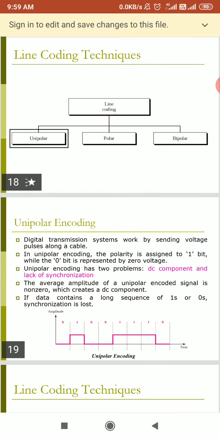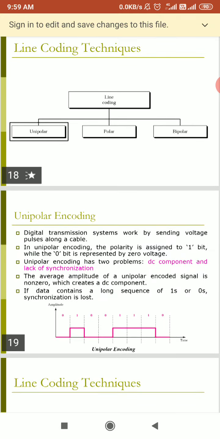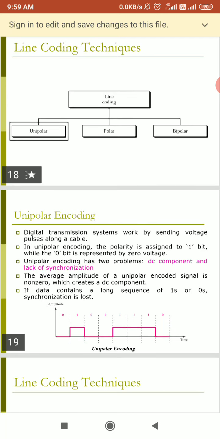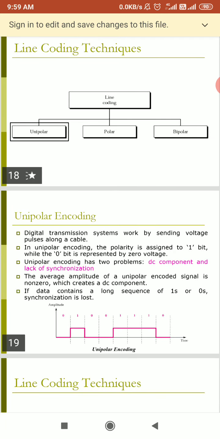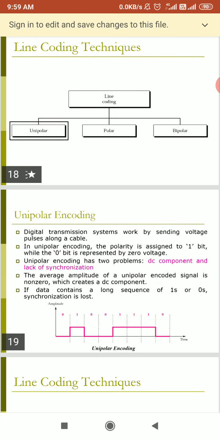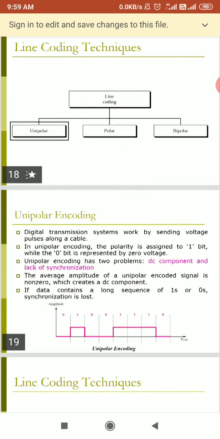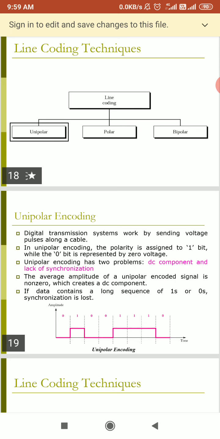So here we are saying unipolar is having a DC component which is undesirable. Also it will have lack of synchronization. The average amplitude of a unipolar encoded signal is non-zero, which will create a DC component, which is undesirable. And if the data contains a long sequence of 1s and 0s, we can lose the synchronization, because we are saying it is having the lack of synchronization.